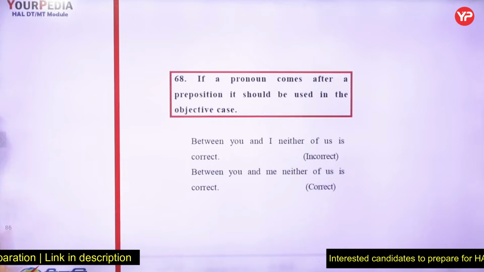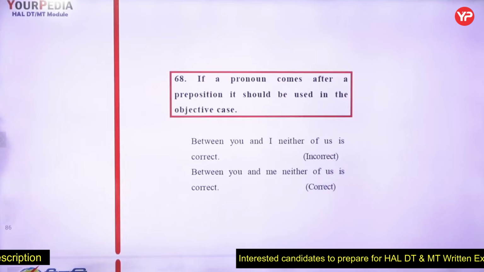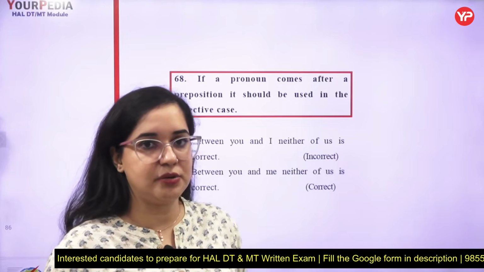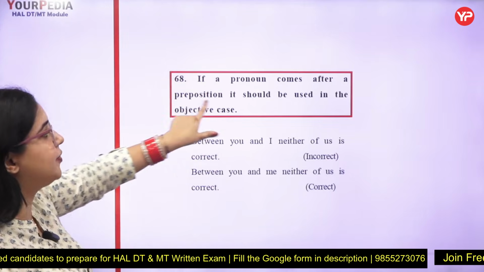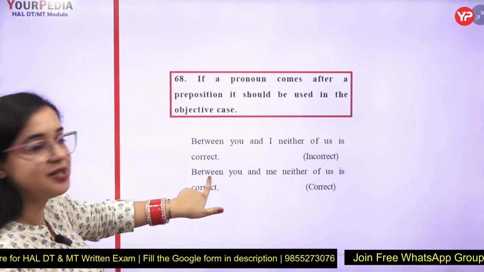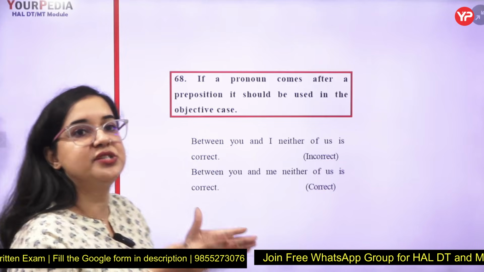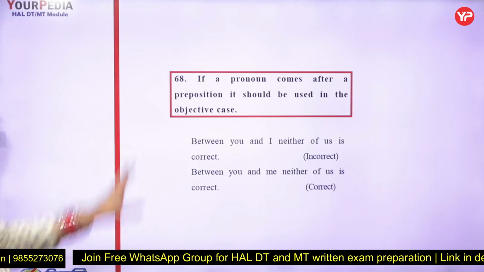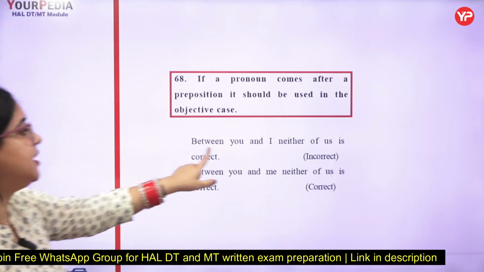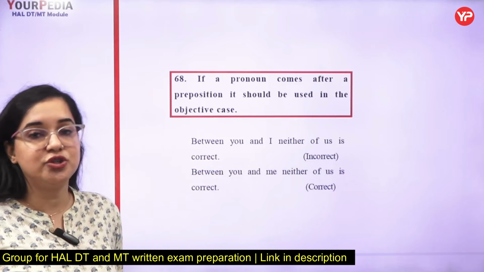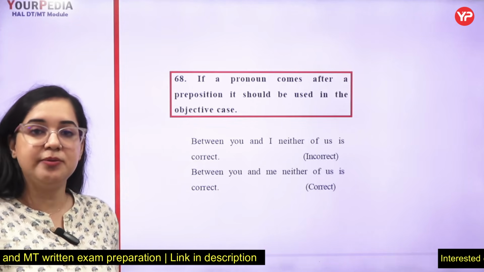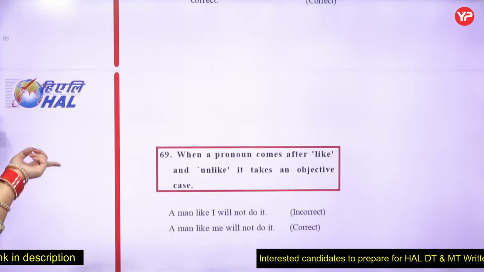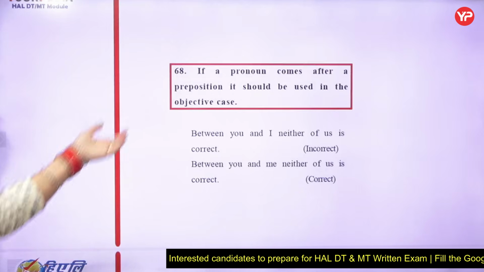If a pronoun comes after a preposition, it should be used in the objective case. Now, this is all about what we have learned in the different categories of pronouns. Remember, whenever you have a pronoun after a preposition, between is a preposition, right? Because it tells us about the positioning of a noun or a pronoun. Whenever you have these prepositions, you have to check that the pronoun should be in the objective case. It should not be you and I, it should be you and me. Draw this in the same table where you were encountering all the different rules, okay? So it should be in the objective case after words like prepositions.